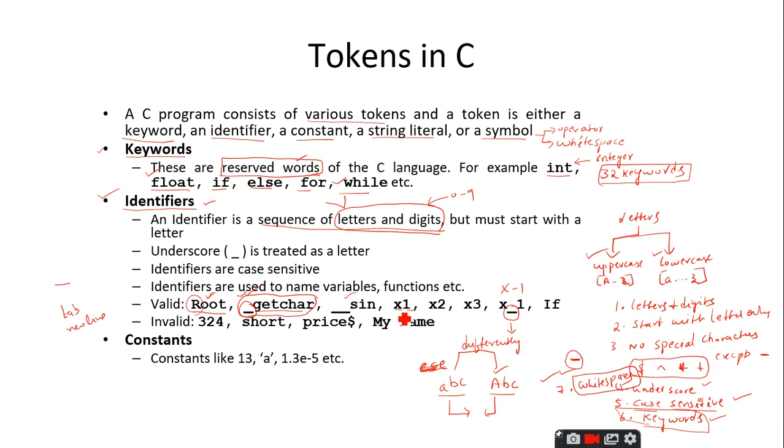x1, it is a combination of character and digits. It is allowed, and it is starting with x. If it starts with 1x, this is not valid. Why? Because it should not start with a digit. Similarly, x2 is valid, x3 is valid, underscore 1, this is also valid.